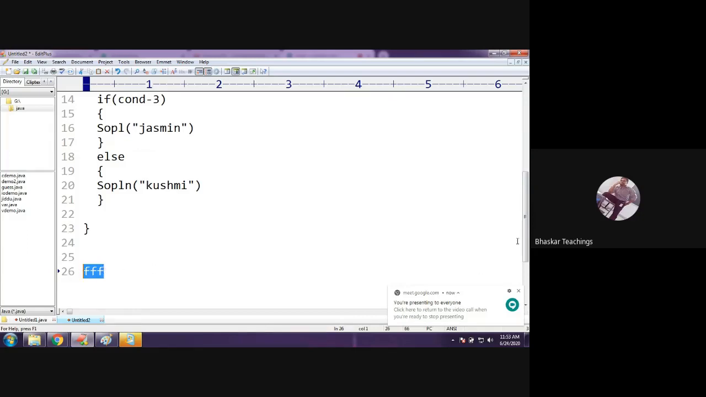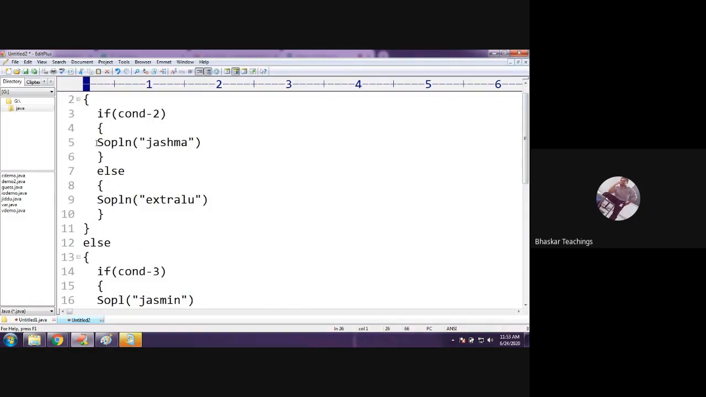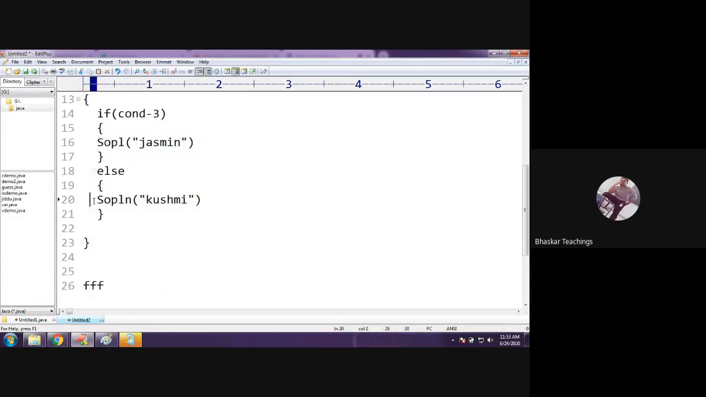All these three conditions evaluated to false. Tell me, which statement is going to execute? Line 5, line 9, line 16, or line 20?